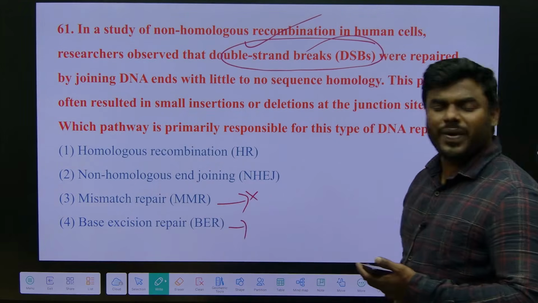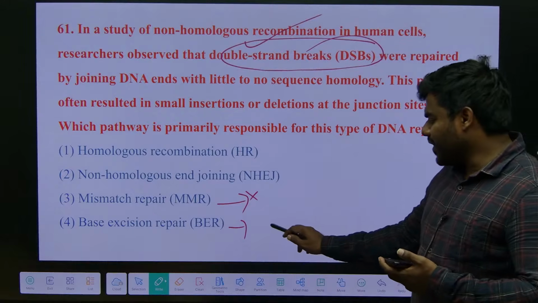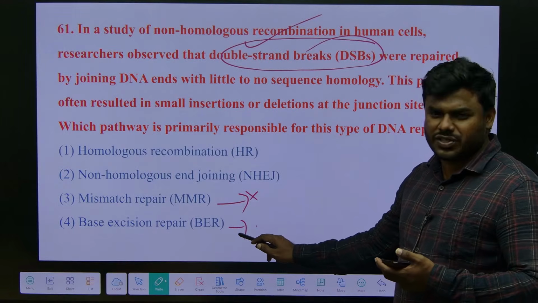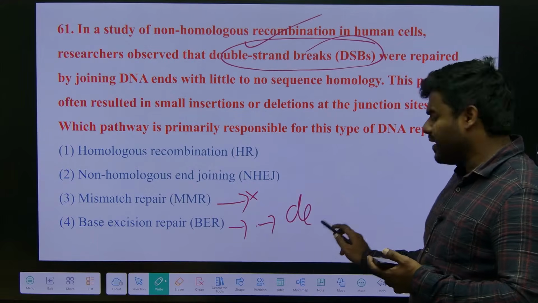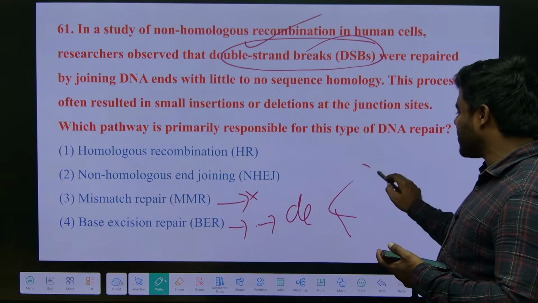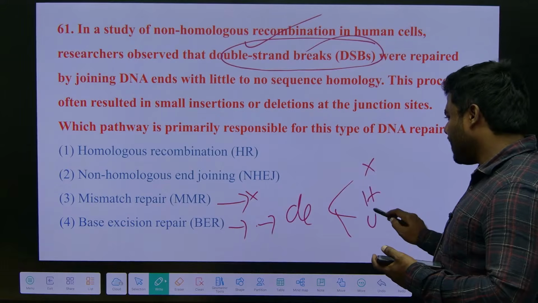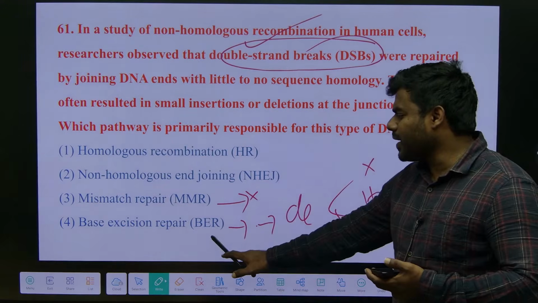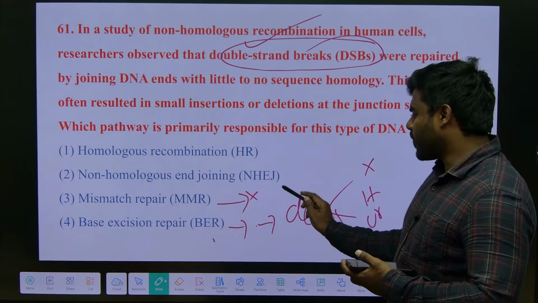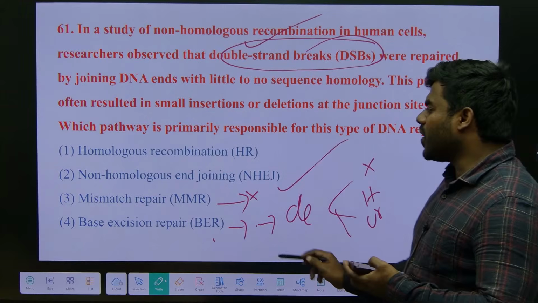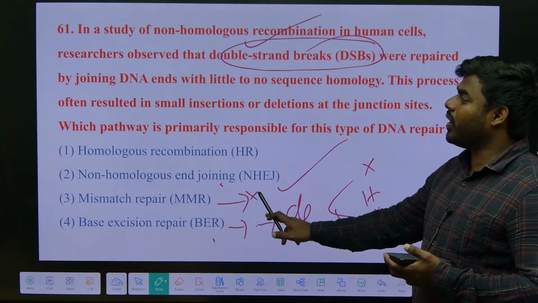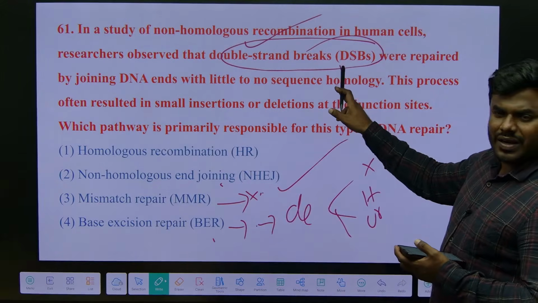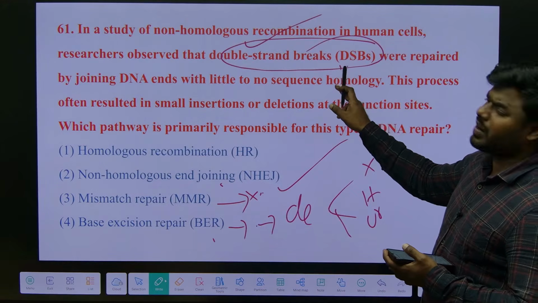Base excision repair is responsible for repairing damaged bases. Remember the best example: whenever deamination occurs, we get unnatural bases like xanthine, hypoxanthine, uracil, which can be repaired by base excision repair. Of course, non-homologous end joining is the major repair mechanism involved in double strand break repair by using